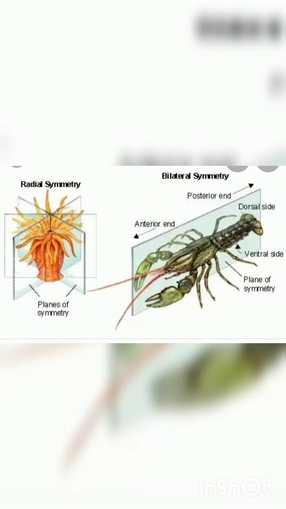Two important terms were also explained: radially symmetrical body and bilaterally symmetrical body. Radially symmetrical body means the body can be divided vertically into two equal halves through any plane passing through the center, whereas bilaterally symmetrical body means the body can be divided into two equal halves only through one plane.